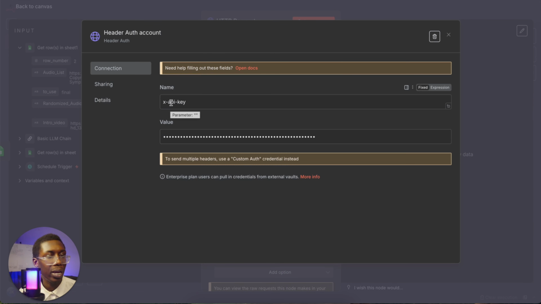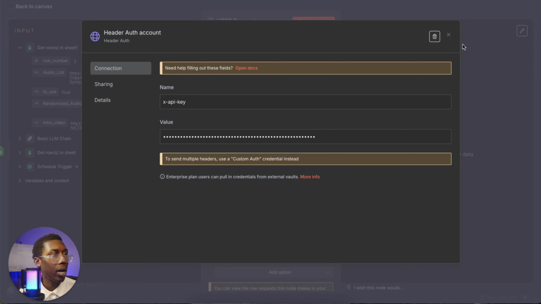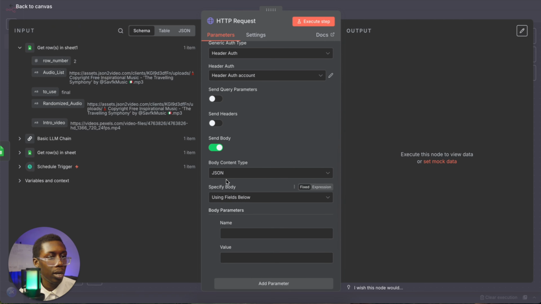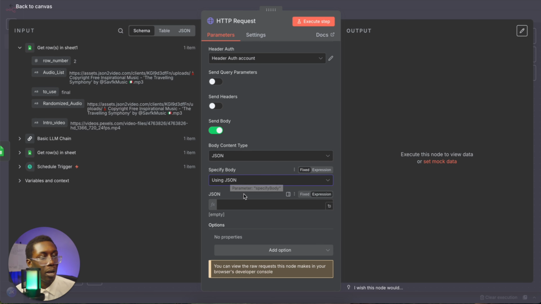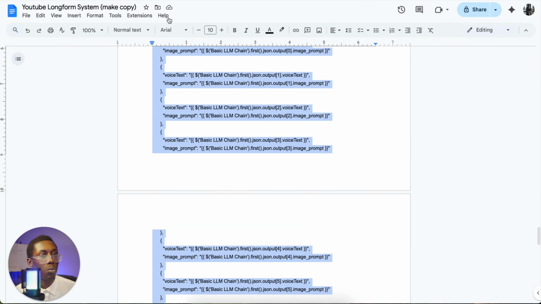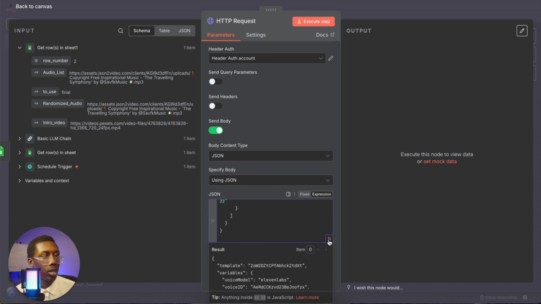It should be x-API-key. And then on JSON, you would go to your settings to grab that API. Well, when you set up JSON to video, it will automatically give you your API key up front. You copy and paste that right there. And then we go to send body. And for body content type, we'll keep it at JSON. For specified body, using JSON. And then right here, we'll come over to this JSON2 post request, and then we'll copy and paste that right here. Then we'll go ahead and check that out.